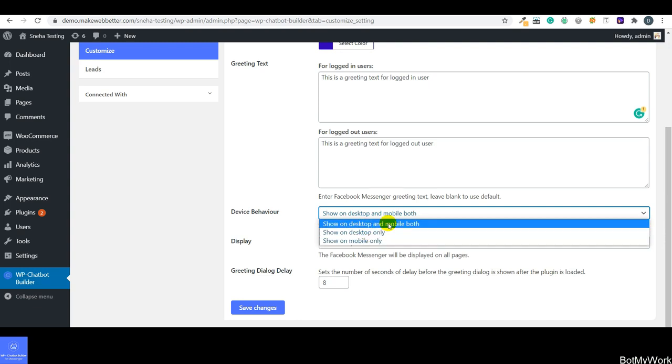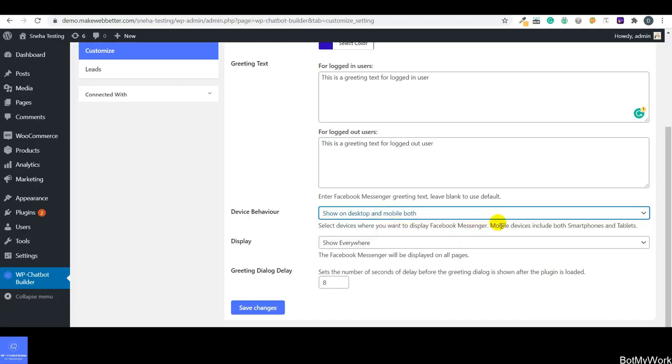So for now I'm selecting show on desktop and mobile both, and as you can see, if you select mobile devices, it is going to include both smartphones and tablets. So according to your business needs and requirements, you can select the devices on which you want to show Facebook Messenger.